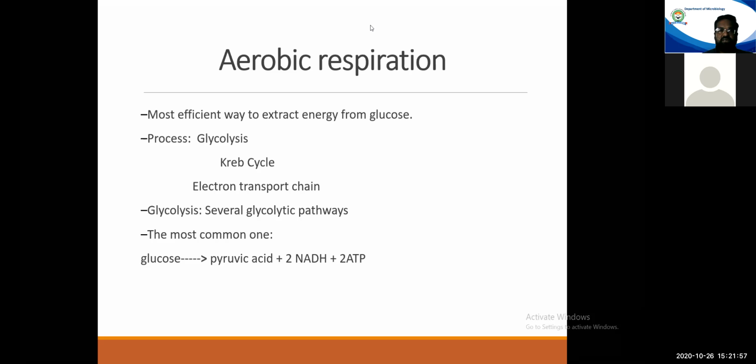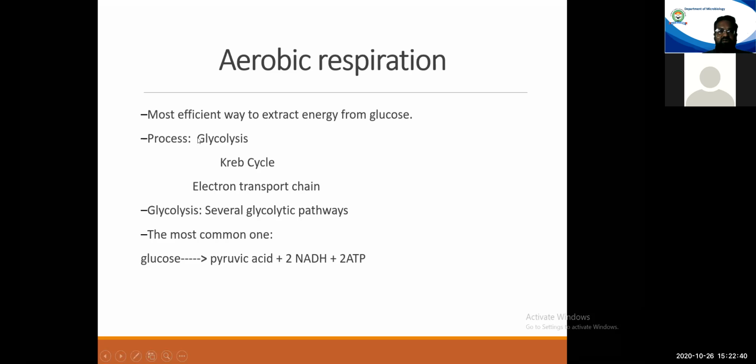Basically, when we are starting with the energy-yielding pathways in biochemistry, we'll be mostly focusing on catabolic reactions occurring in case of glucose. So, aerobic respiration is the most efficient method of catabolizing glucose molecules to extract the maximum amount of energy from glucose. Since glucose is the most energy-rich source for all living beings, these are the pathways which extract more energy from glucose.